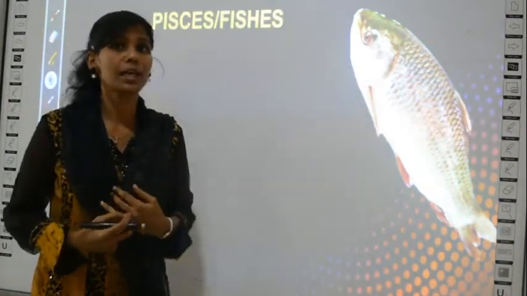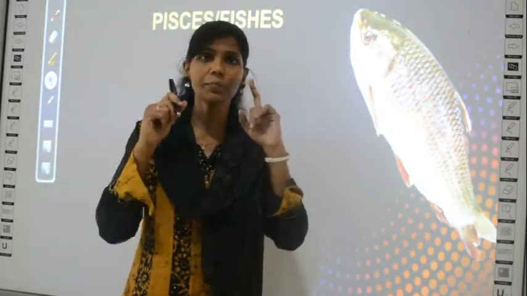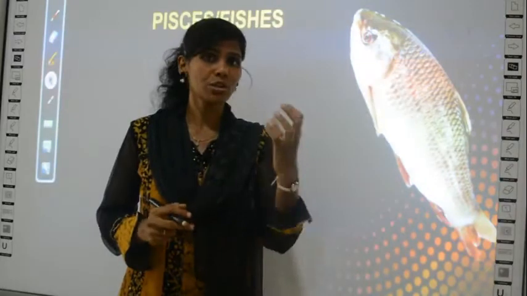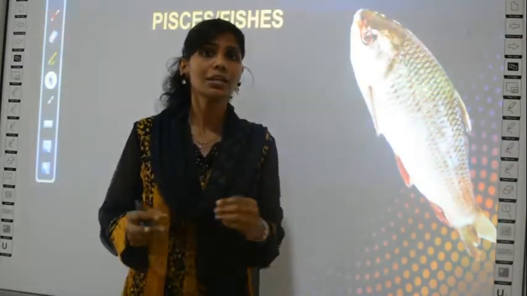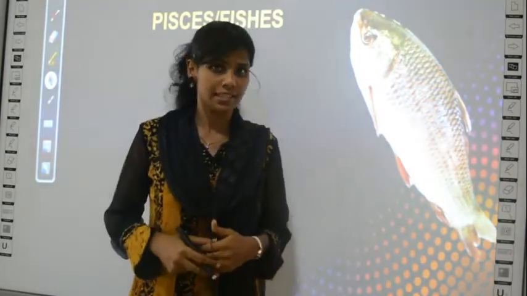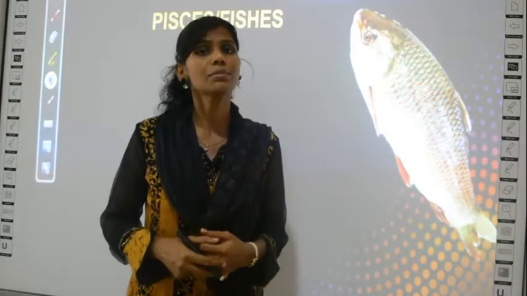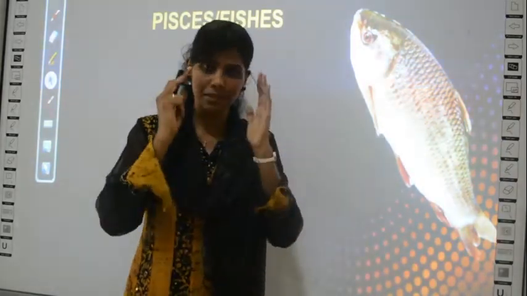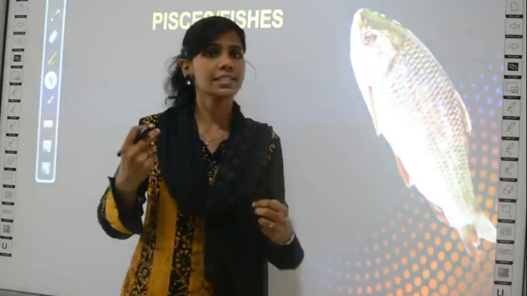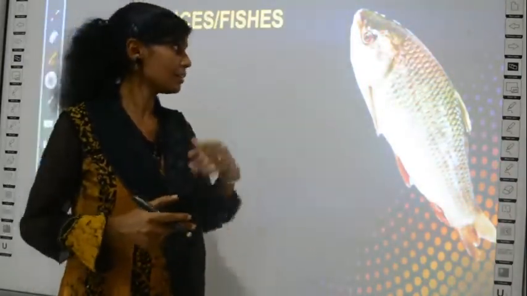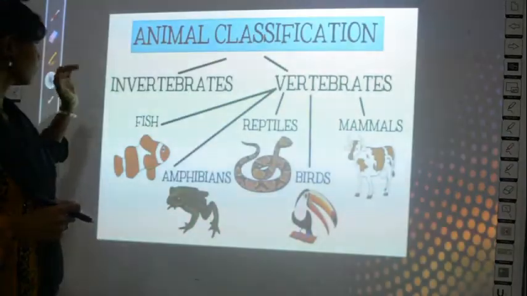As I always tell you, if you need to learn the characteristics of anything, you should just imagine the image or the picture of that animal or group of organisms so that you can write their characteristics easily, right? Do not memorize any of the characteristics of organisms. Please just register the picture of the animal or the organism in your mind and start describing its characteristics. So seeing this fish, how can I describe its characteristics?